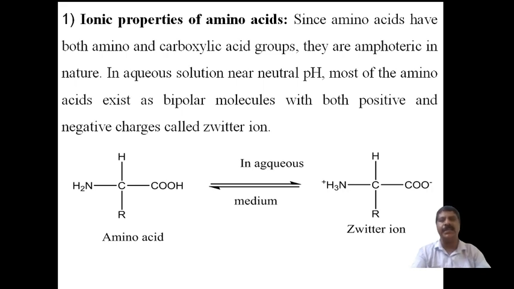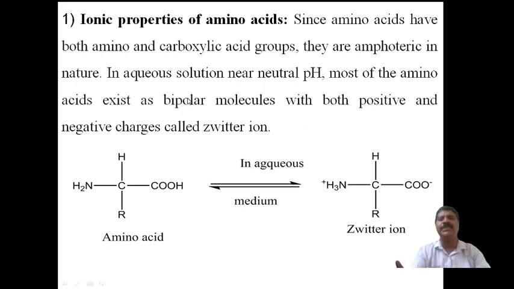Now in aqueous medium, neutral or water solution, pure water has a pH value of 7. But contaminated water may be either acidic or basic. Pure water always has a pH value of 7 and is neutral.